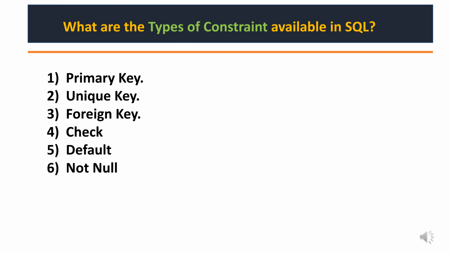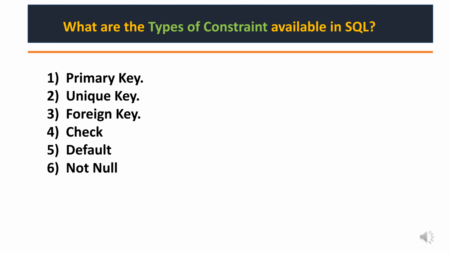Here is the second question. What are the types of constraints available in SQL? It's also a very basic question. So primary key uniquely identifies the records and ensures they are not null. So it's basically a combination of not null and unique. Unique key ensures no duplicate should be present in a table, but it allows one exception. Foreign keys are used to link multiple tables to maintain data integrity.